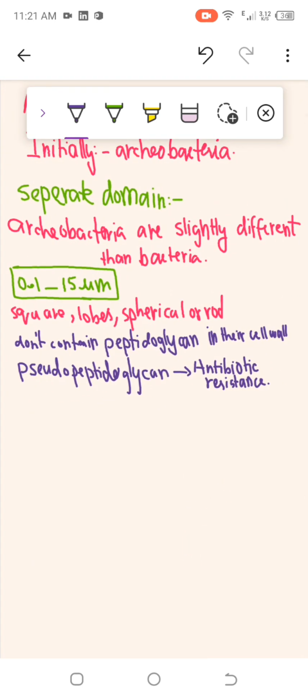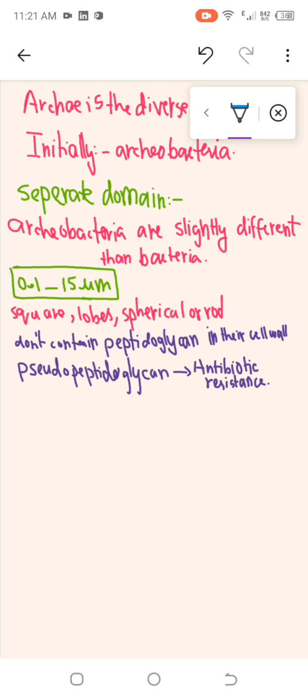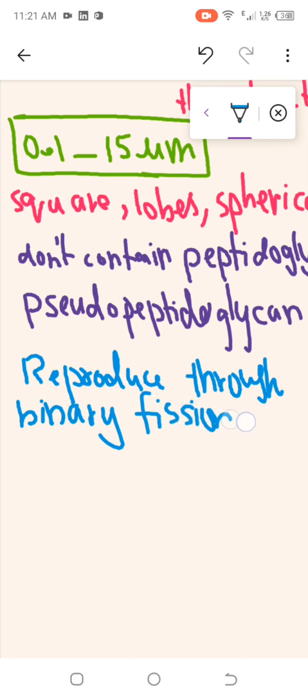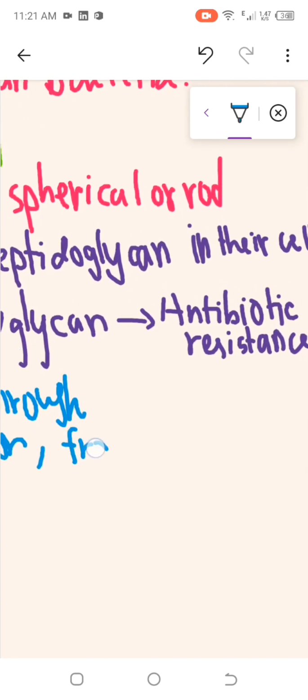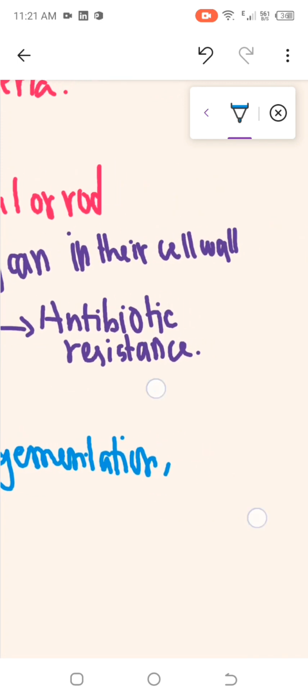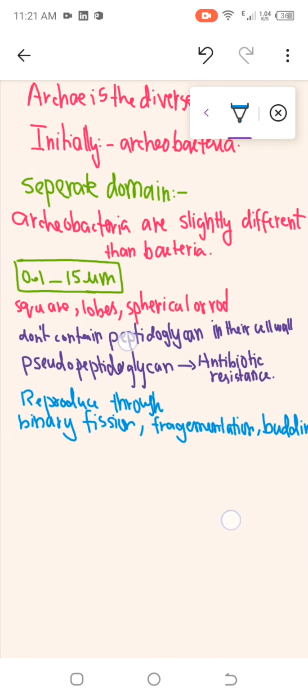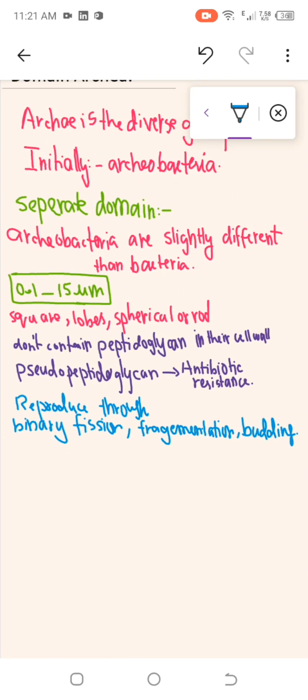Now let me tell you how they reproduce. Domain Archaea reproduce through binary fission, fragmentation, and budding. So from these three, binary fission, fragmentation, and budding, they reproduce.